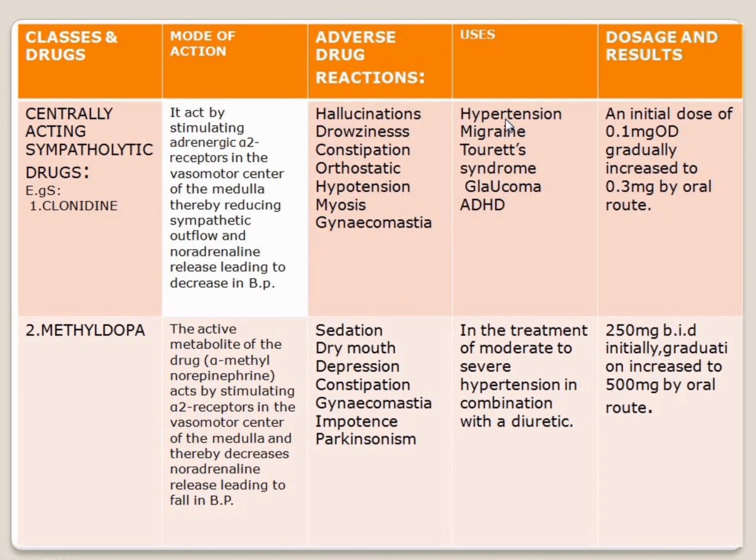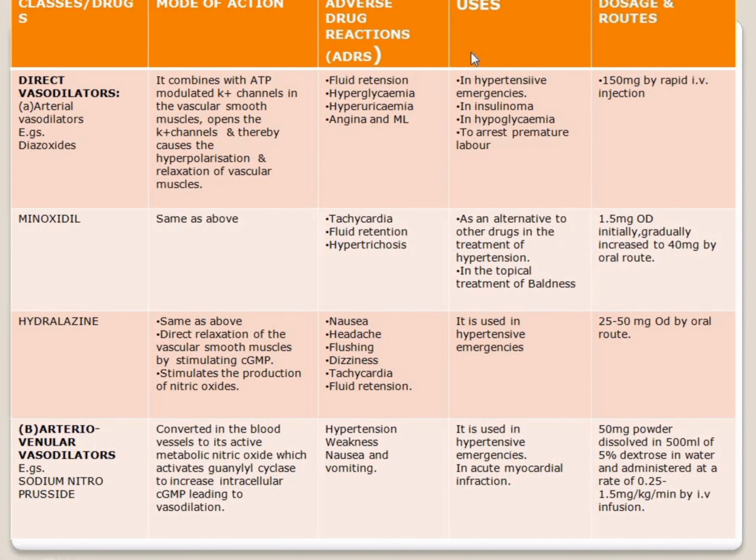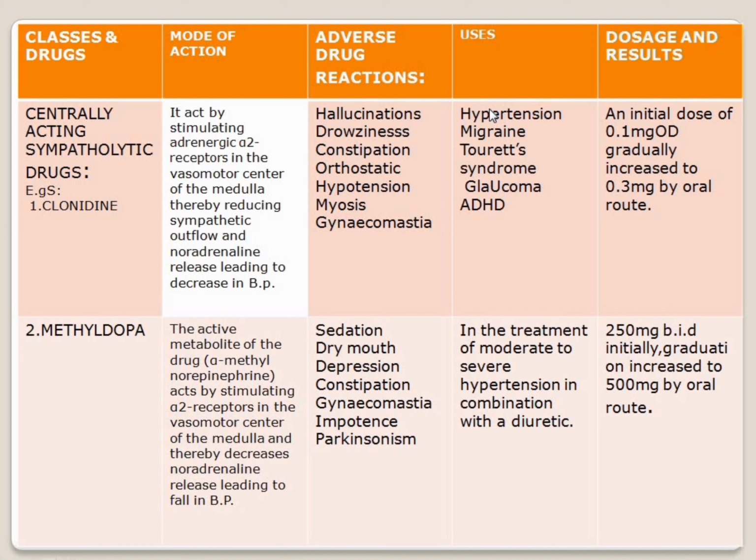Okay. Next one, hypertension. These are all the adverse drug reactions; by using this drug, they may occur. Next one, uses of centrally acting sympatholytic drugs. Clonidine is used for hypertension, migraine, which means severe headache, and Tourette syndrome, a nervous system disorder involving repetitive movements and unwanted sounds.